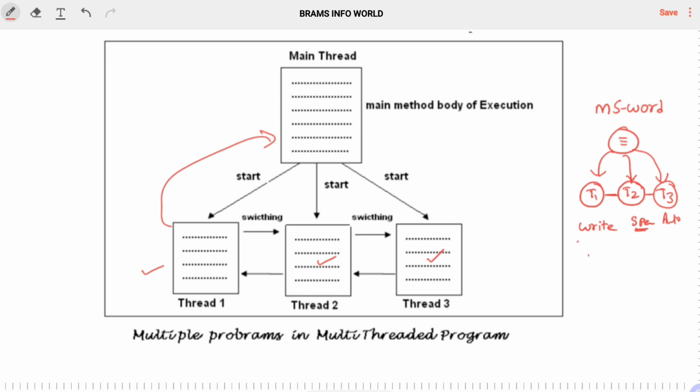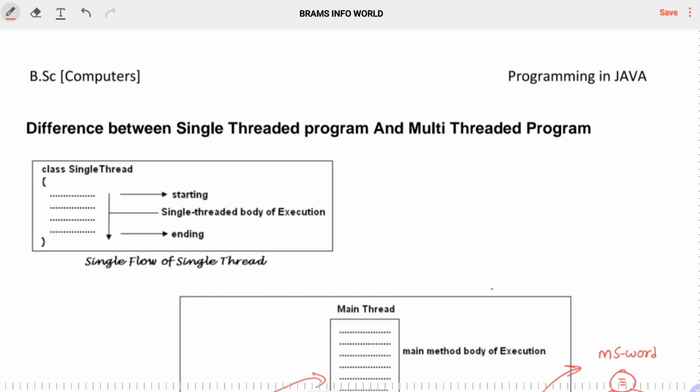So all threads like T1, T2, T3 are executed simultaneously as per the user typing the data. Everything is done by the execution time. So this is the concept of multi-threading, right? The process of executing one or more threads at a time is called a multi-thread program. And there is one more clarity about